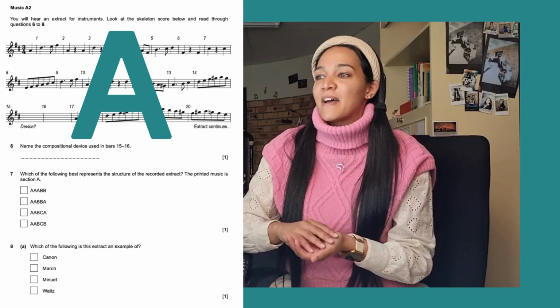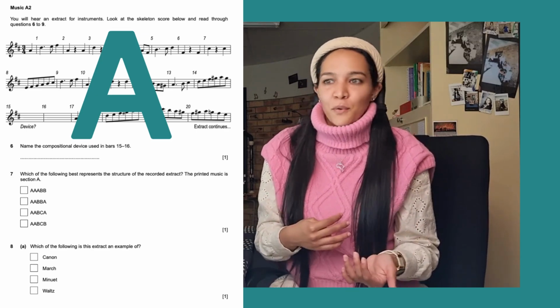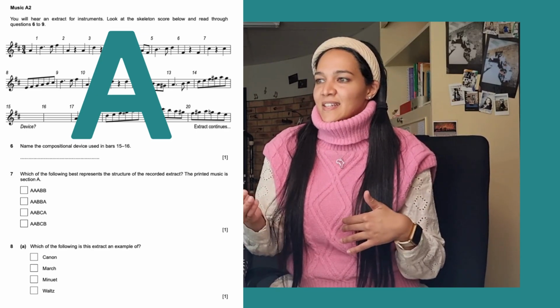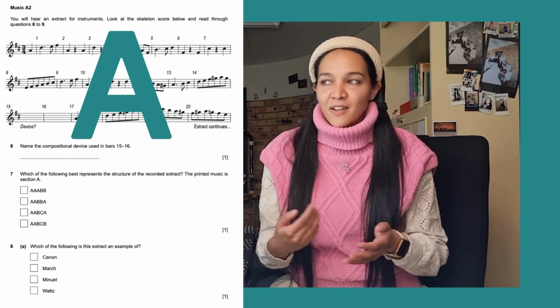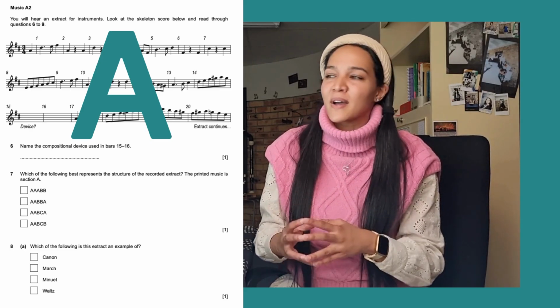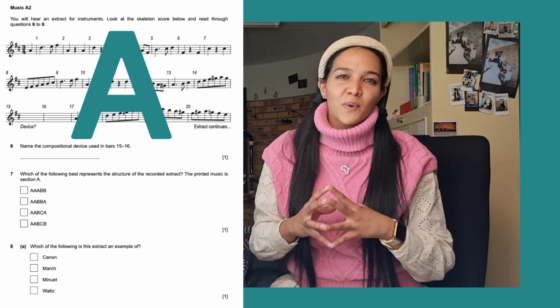But after that, does it have another A? Does it move on to a B section? Then what happens after the so-called B section? Is there a C? Is there just another B? Does A come back? So we just have to listen, okay? So they do tell us the skeleton score that they've given to us, that whole section is a section A. We just have to keep our ears open for what happens next.